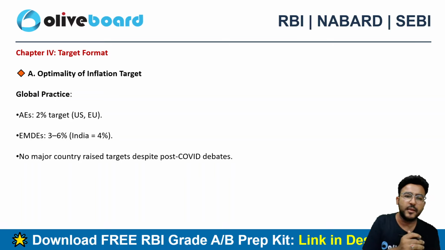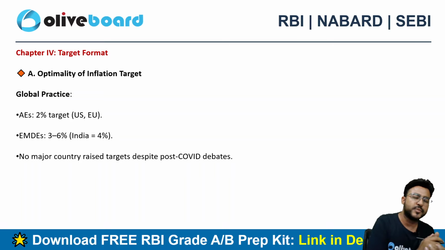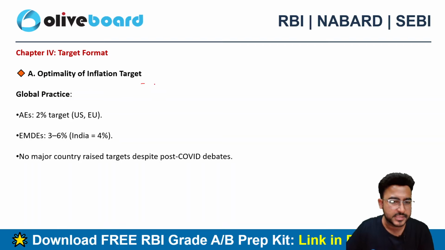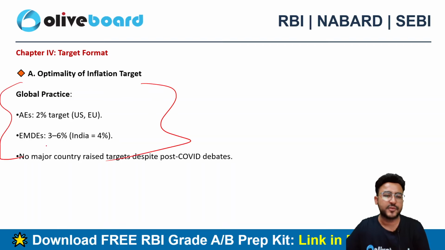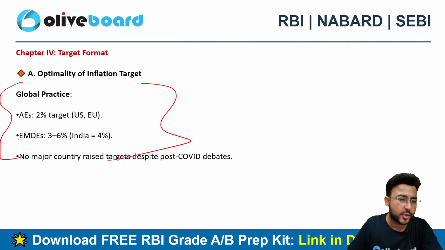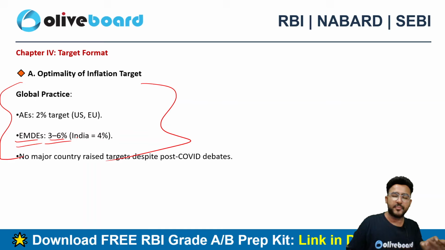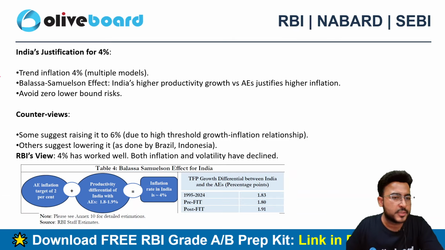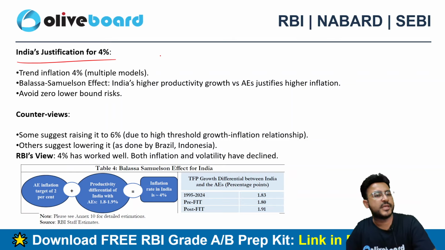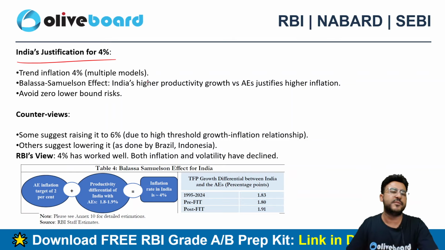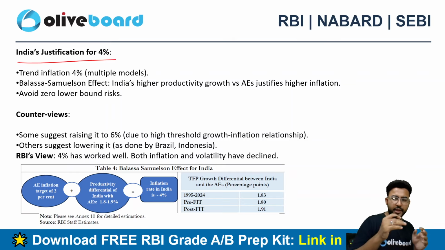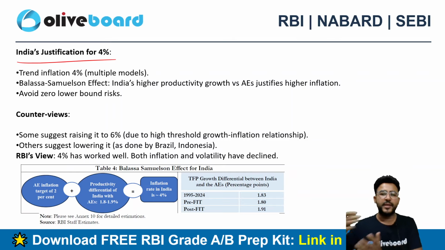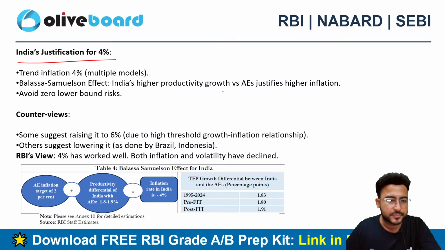So what should be the optimality of the inflation target? As per the global practice, here we can see the global average of other advanced economies, and if I talk about the emerging economies, all of them are somewhere in the 3 to 6% range, right? So there is a comment in this report on whether India's 4% target that we are following is justified or not, or do we need to change that target, right?